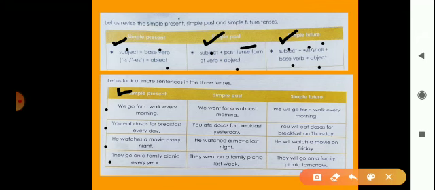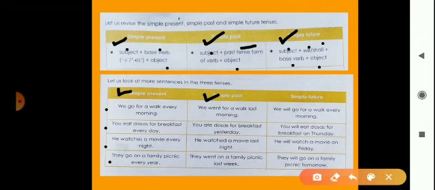Okay, now we will see simple past tense. So what will happen in simple past tense? Here in the past tense, the verb in this tense refers to actions that have already happened. The actions which have already happened, means जो हो चुके हैं वो हम past tense में बोलते हैं.